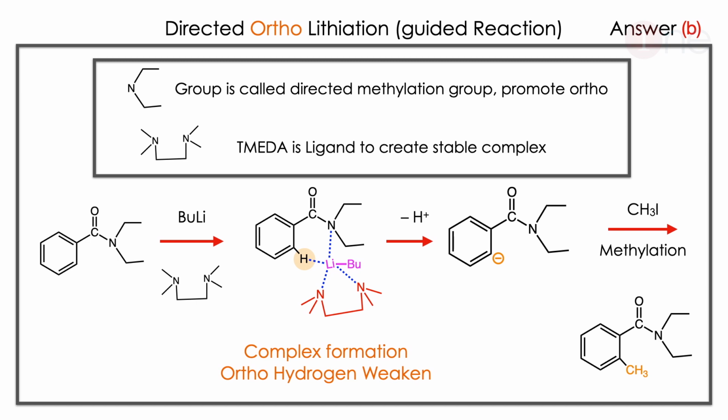So which proton will be abstracted? What the nitrogen will do is anchor the lithium, and the structure is stabilized by TMEDA, which is the ligand. So the ortho position is the correct position for the complex formation. So the ortho hydrogen will be removed. Then the ortho anion is quenched by the methyl group. So the methylation happened at the ortho position.